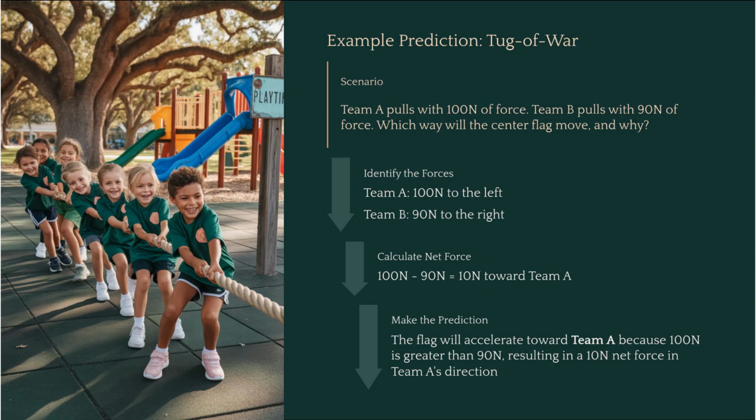Let's predict the outcome of a tug of war. Team A pulls with 100 newtons and Team B pulls with 90 newtons. The question is, which way will the flag move? You predict it will accelerate toward Team A. The net force is 100 newtons less 90 newtons, which is 10 newtons toward Team A. That 10 newton net force causes the acceleration.